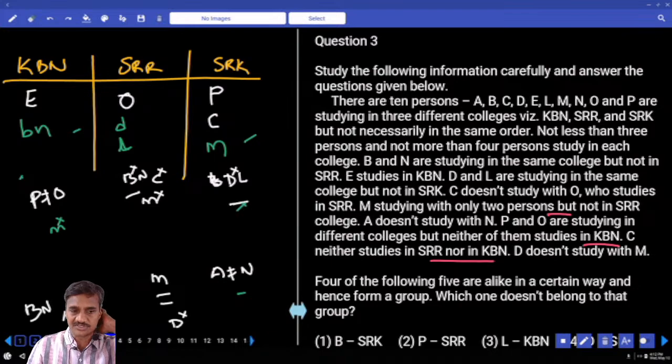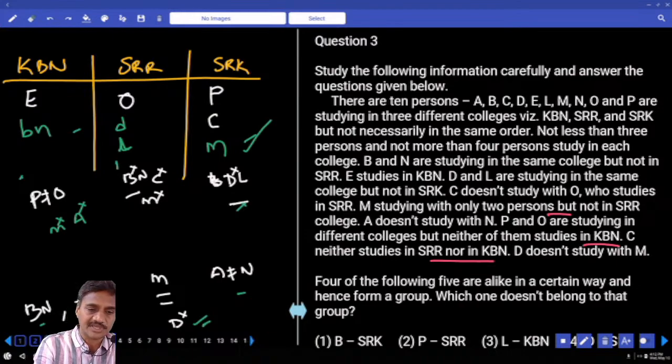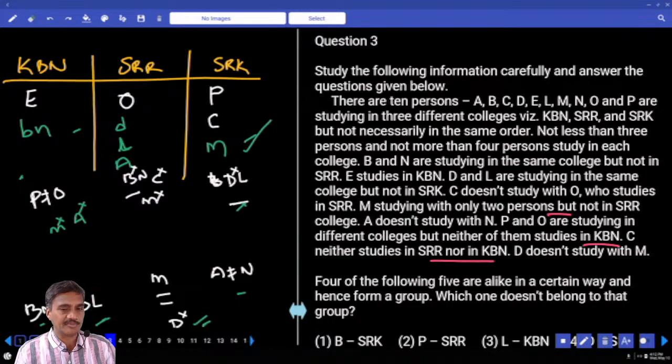A and N are not studying in the same college. And M is not studying with D. B and N same, D and L same. And next one, who are the persons left over here? A. Now where is this A? A cannot be at this place with N. Now the college in which M is studying has only three persons, and A must be here. Now four persons in SRR, three in KBN and three in SRK.